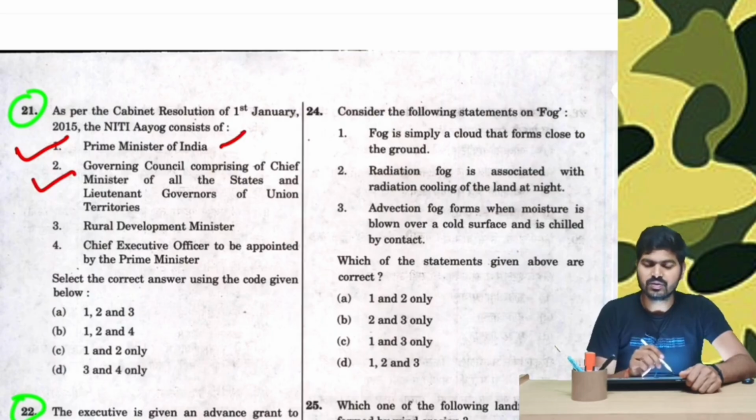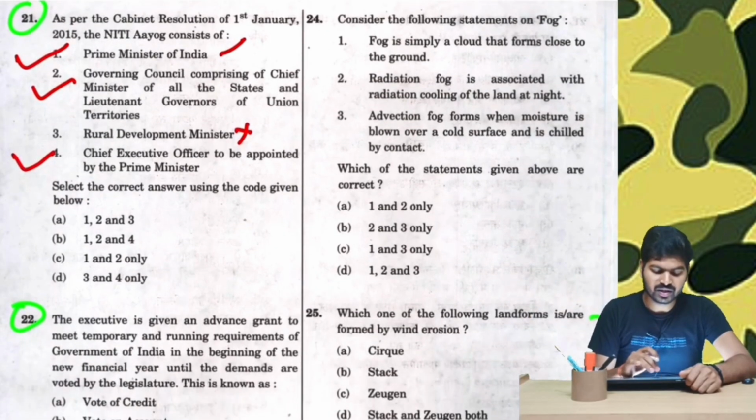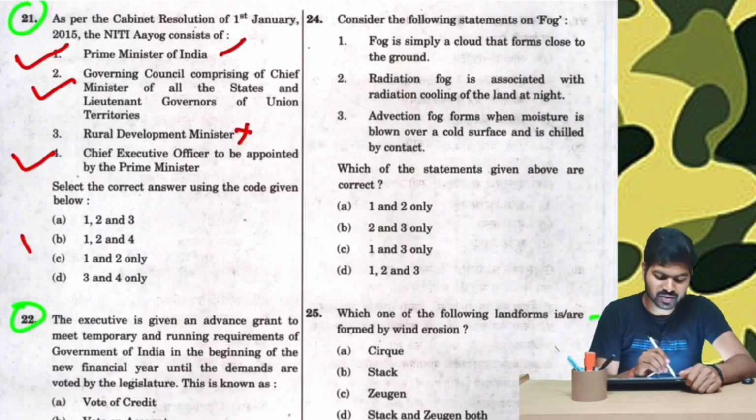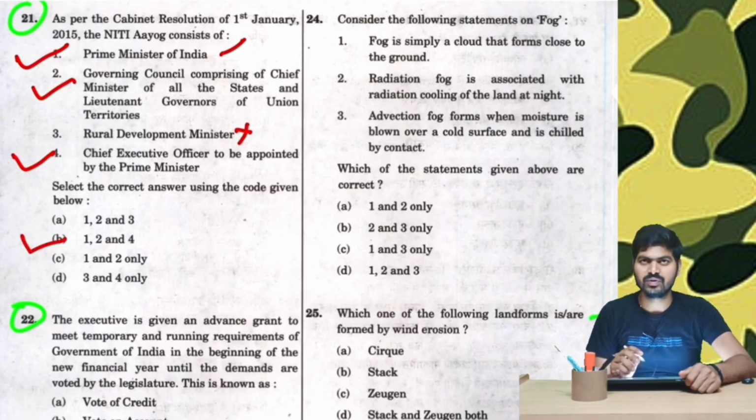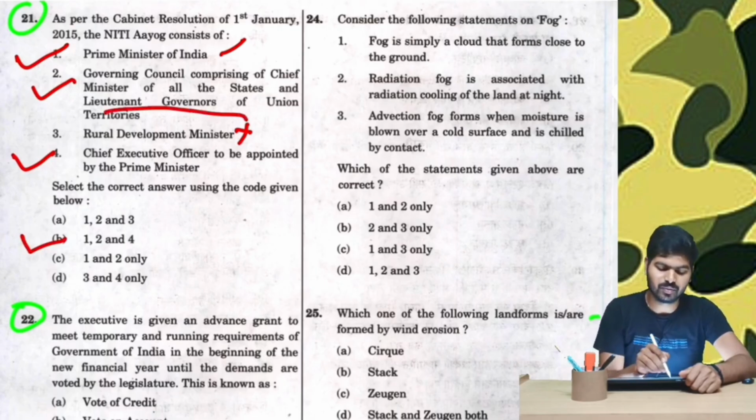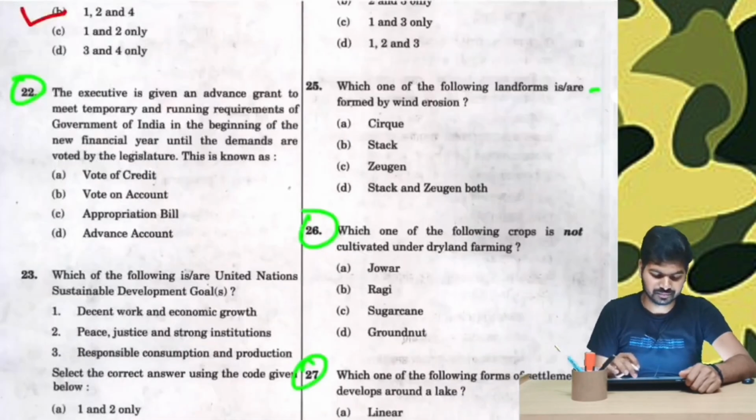Then Rural Development Minister, we don't know about this. Then Chief Executive Officer to be appointed by the Prime Minister. So if there is any organization, the head only appoints the other particular employees. Therefore, Chief Executive Officer to be appointed by the Prime Minister is also correct. Therefore, passing our knowledge to options 1, 2 and 4, there is only one option which consists of 1, 2 and 4, and hence we got our answer even if we don't know about the rural development minister.